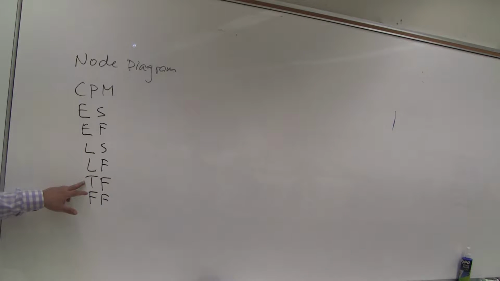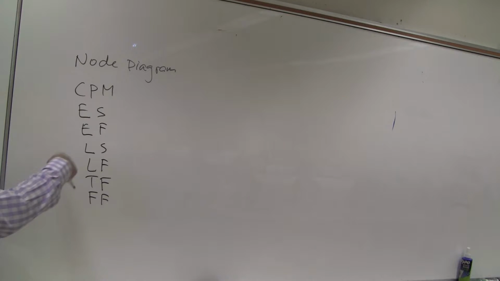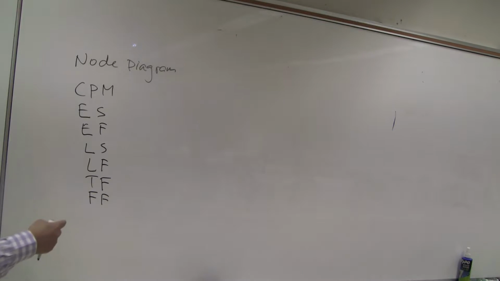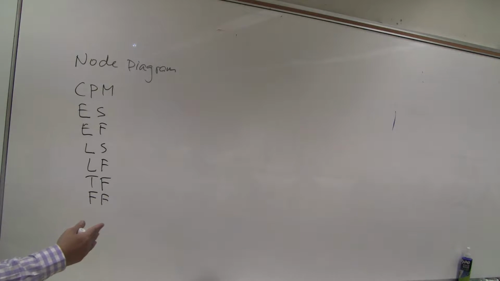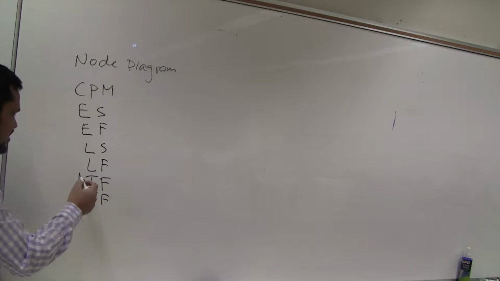Total float, the amount of time we can delay without delaying the entire project. Free float, amount of time we can delay without delaying the next activity. These two are confusing sometimes.